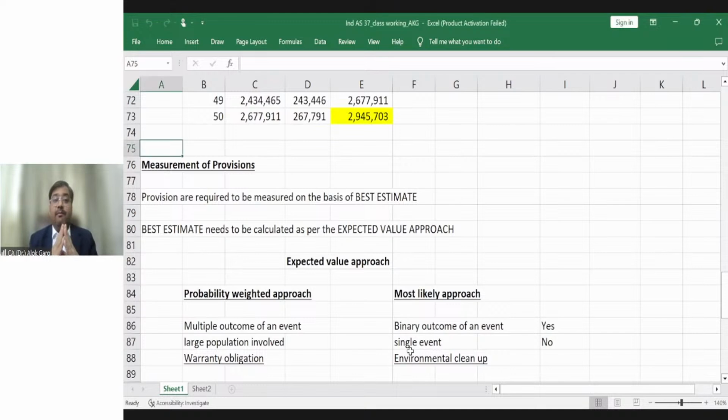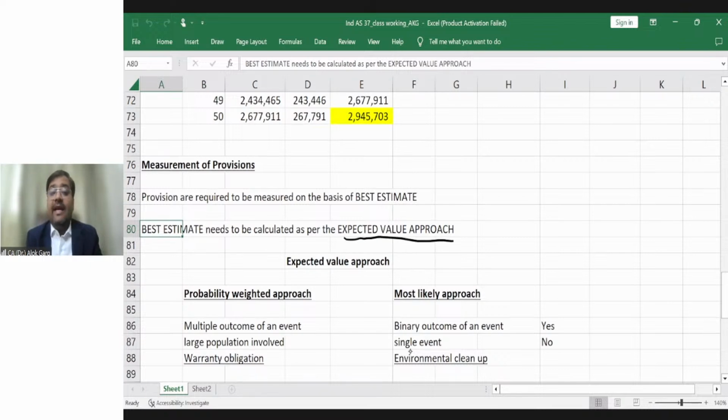Now we are discussing measurement of provision. And we have discussed a lot about this, how to measure the provision. It is a best estimate, right? Provisions are required to be measured on the basis of best estimate, and best estimate needs to be calculated as per the expected value approach. What is expected value approach?